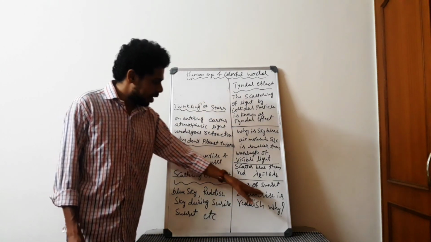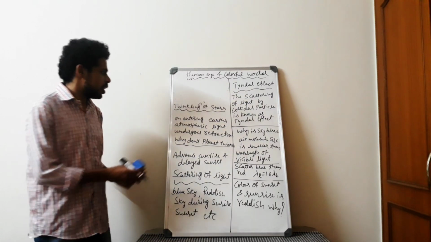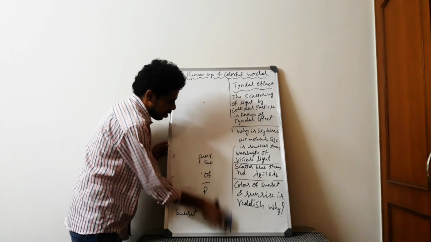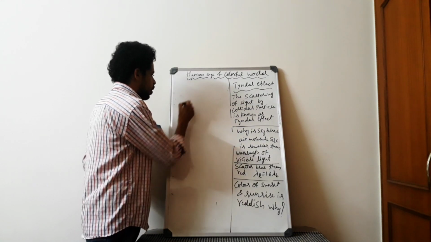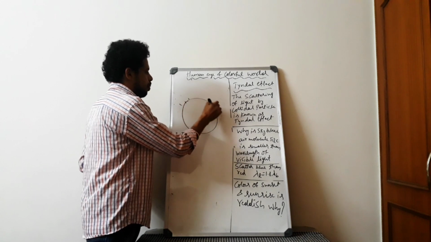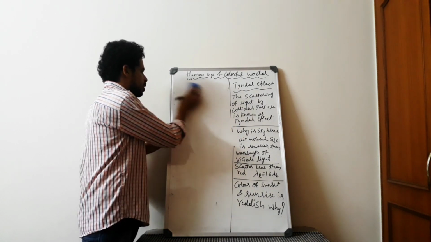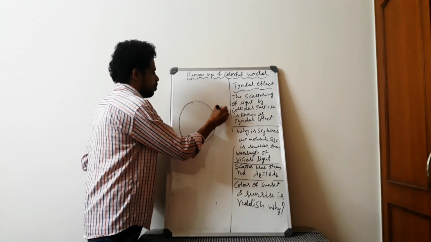Next, why is the color of sunset and sunrise reddish? So near the horizon, what happens? If you take this as the sun, and let's take this as the earth, and the sun is here.